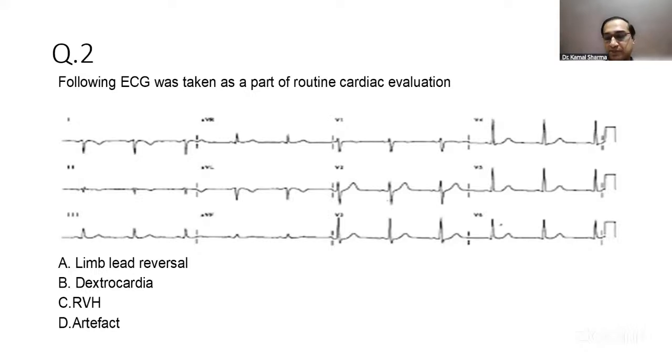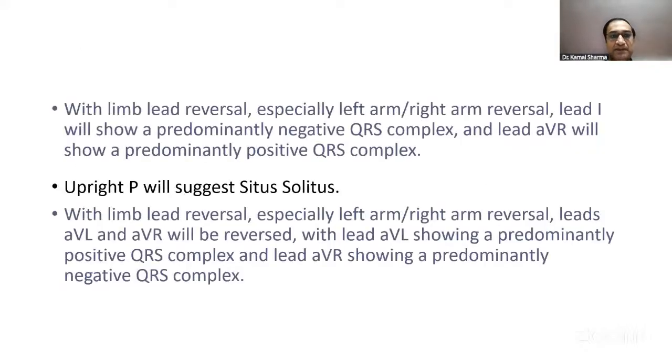So remember, P waves go with situs. The upright P wave goes with situs. So if the P waves are upright in the right and left-sided leads, it tells you the situs. P waves upright always tells you the situs.